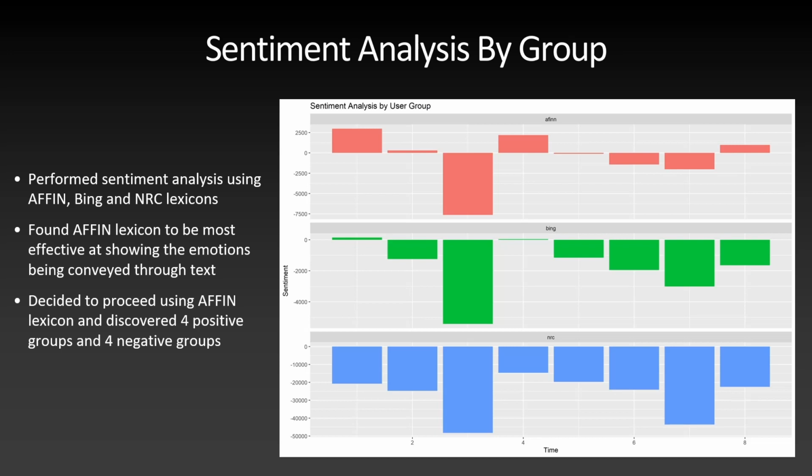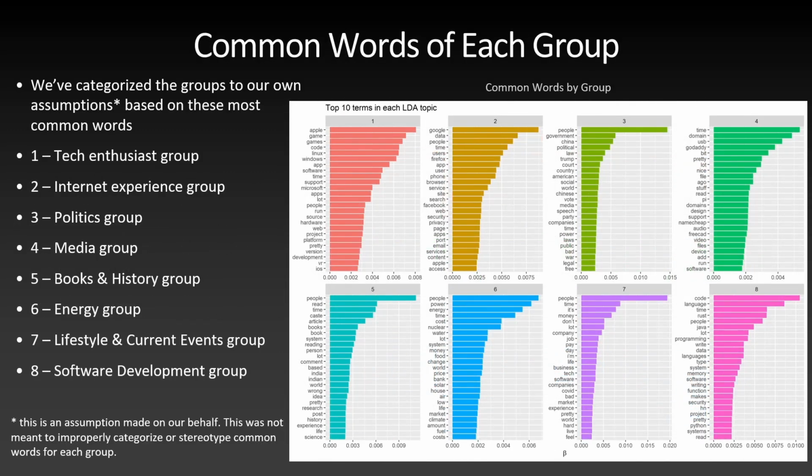negative. That's group 3. Based on LDA, LDA produced the top 25 words which contributed to a user being classed into a specific group. And those are the top 25 words that you see over there. Based on these words, we named each group. Group 1, tech enthusiast. Group 2, internet experience. Group 3, politics, which is why they were so negative. Group 4, media. Group 5, books. Group 6, energy. Group 7, lifestyle, and that's why COVID's there as well. And group 8 is software development.